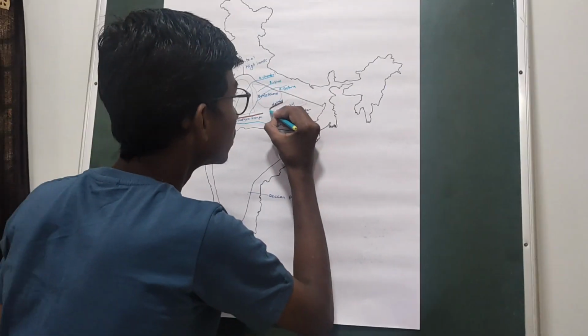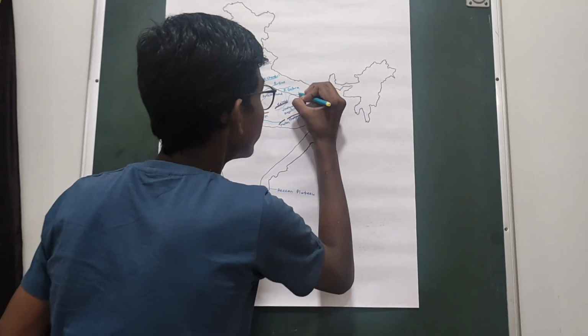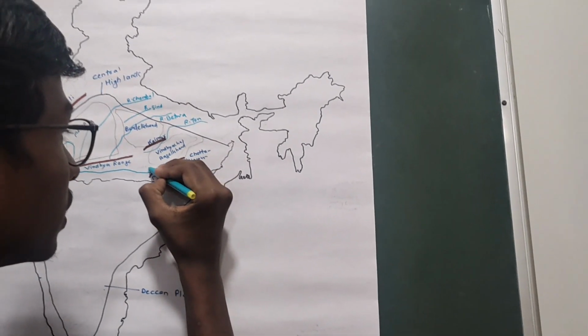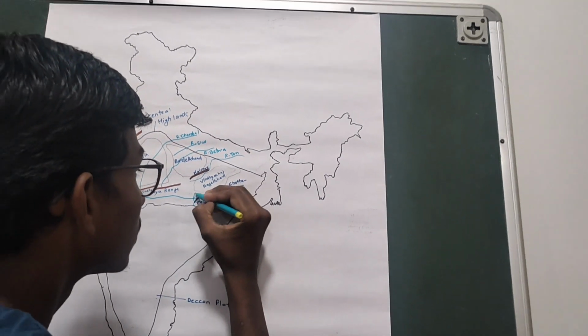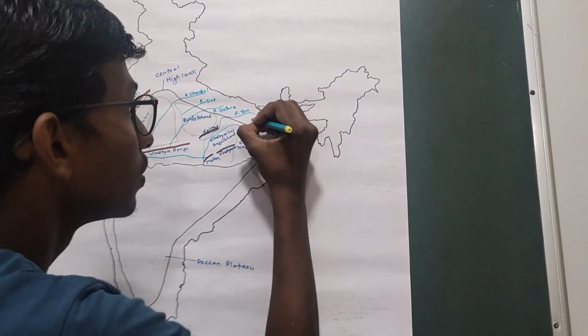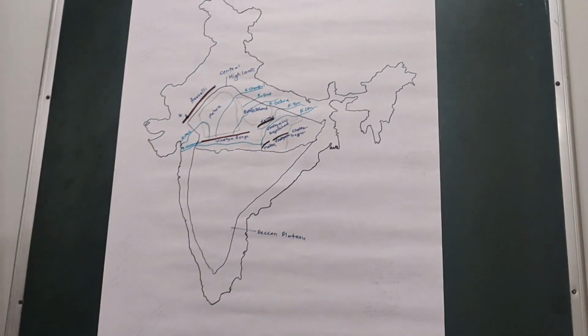So here we have river Ton, and from here we have river Son. These flow in the Baghelkhand region.